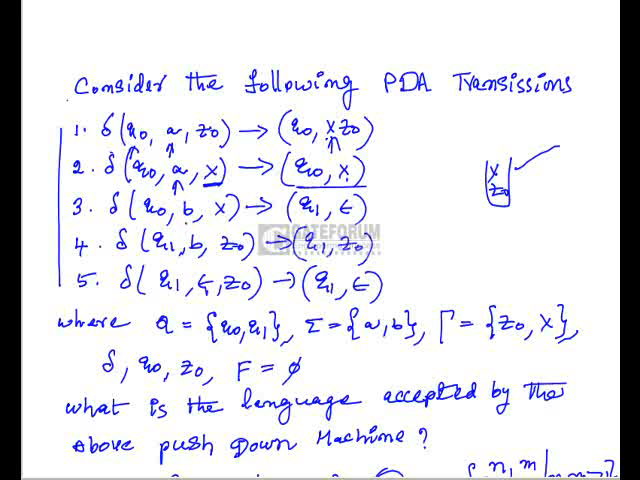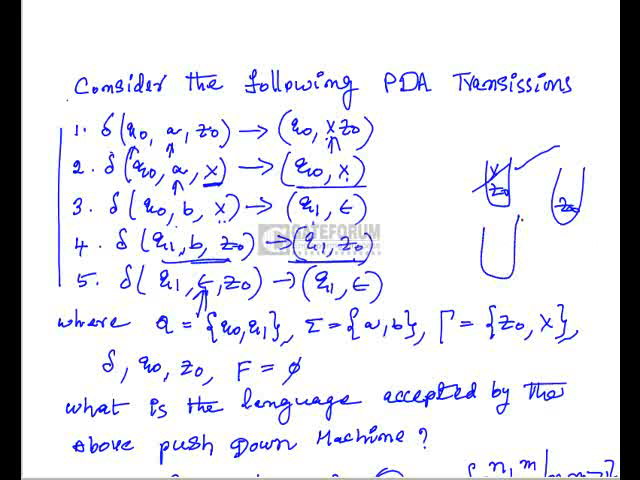Now when B is encountered, when the state is Q0 and the top is X, it goes to Q1 and pops this X. Only one X was there, that is popped. Still we have Z0. So after the first B, if any number of B's are encountered, it goes to the same state and keeps Z0 as it is. And on epsilon, when the string has ended, it goes to Q1 and makes the stack empty.